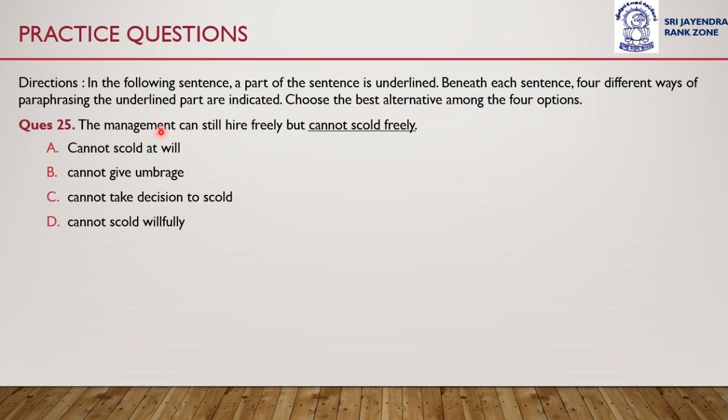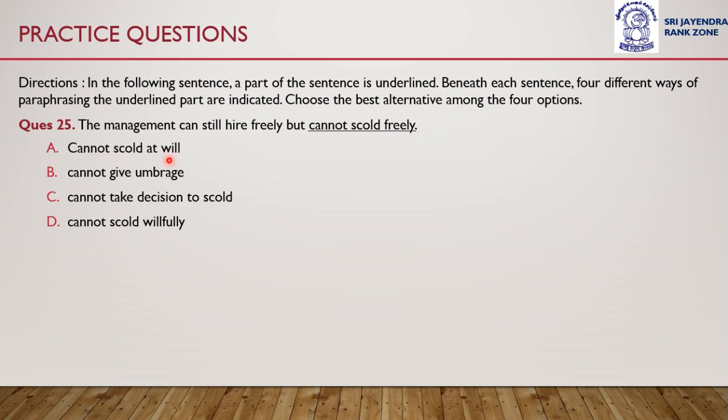Question number 25 is: the management can still hire freely but cannot scold freely. Which of the four options can replace cannot scold freely?